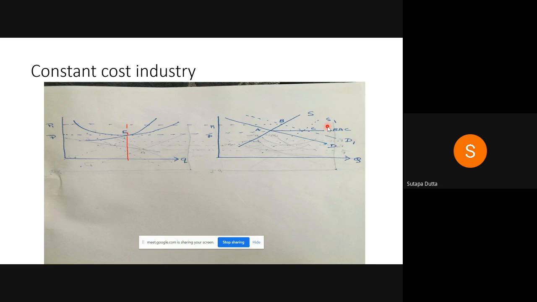The first one is for a single farm. But this is for the industry. And in the industry, the output can increase with a constant price because it is the long run. So in the long run, new farms can enter. But whoever is entering, whoever is producing, they are getting this same picture. This picture is constant for all.